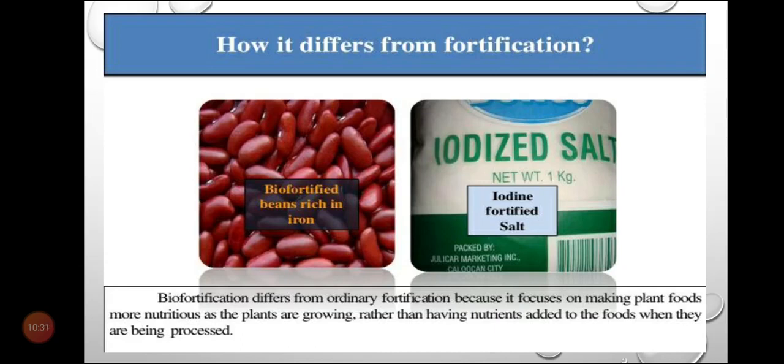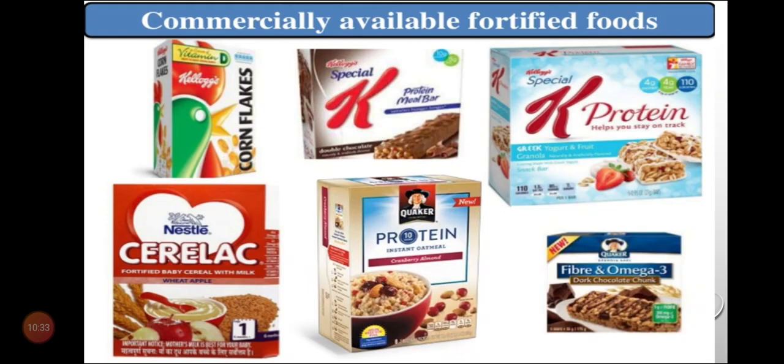Now we will see different types of commercially available fortified foods, such as cornflakes, Kellogg's, proteins, Cerelac. These are all commercially fortified foods, meaning more proteins and nutrients are present in such food, but they are added artificially. They are not present naturally. When I say biofortification, it means the nutritious things are present in them naturally.